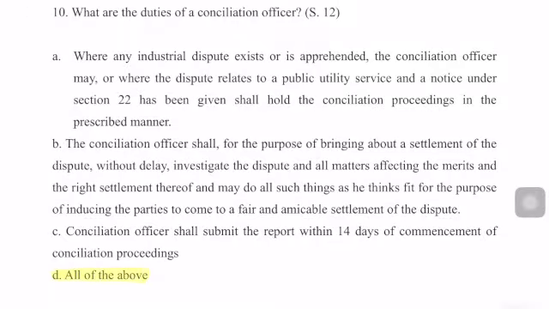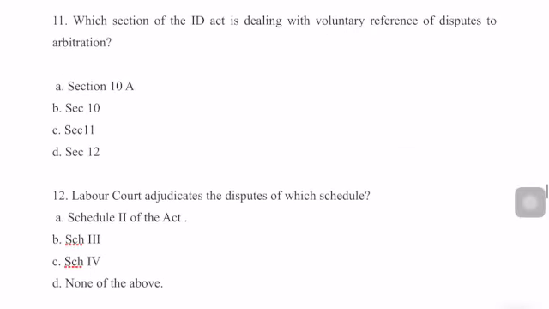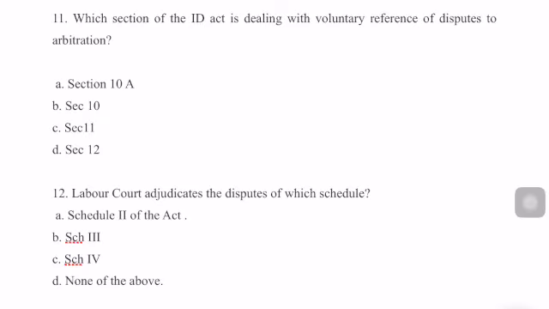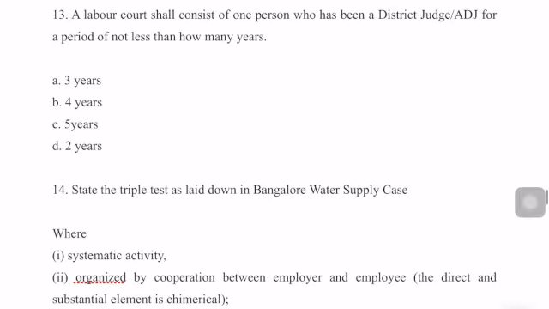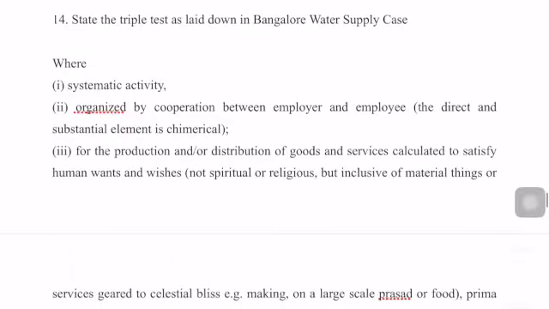Next question. Which section of the Industrial Disputes Act deals with the voluntary reference of disputes to arbitration? The section for this is section 10A. Next question. The labor court adjudicates the disputes of which schedule? Schedule 2 of the Act. Next question. A labor court shall consist of 1 person who has been a district judge or additional district judge for a period of not less than how many years? Obviously option A, 3 years.